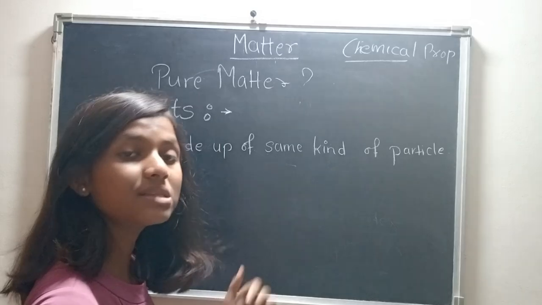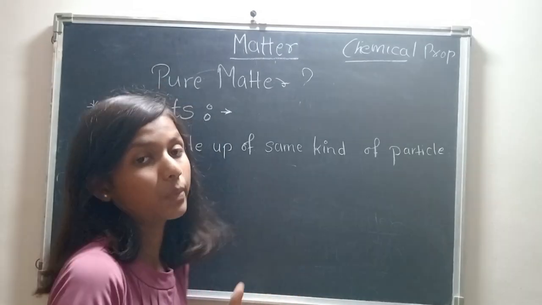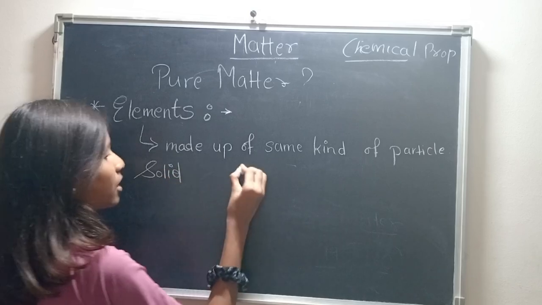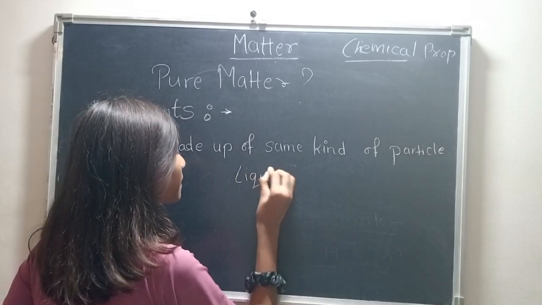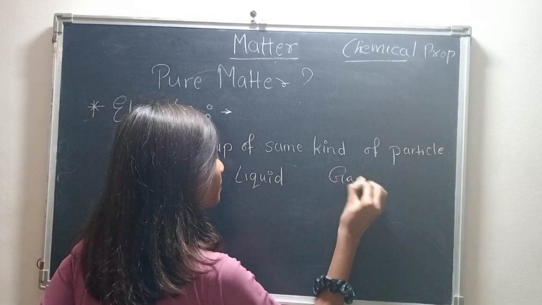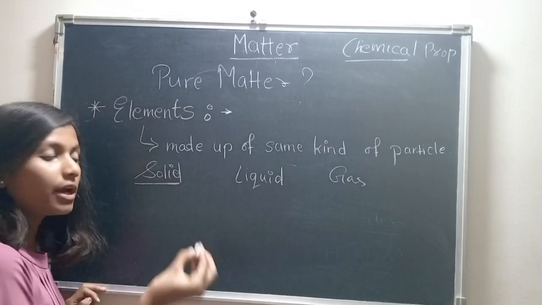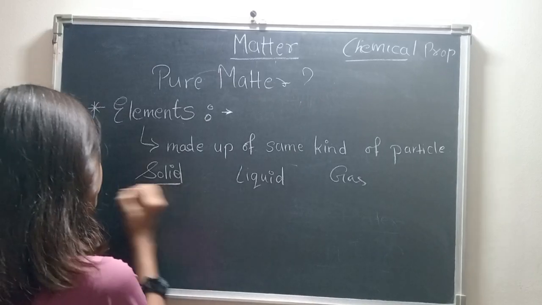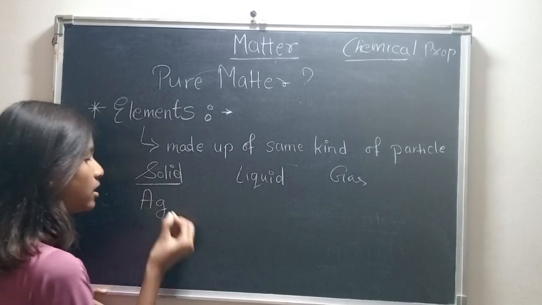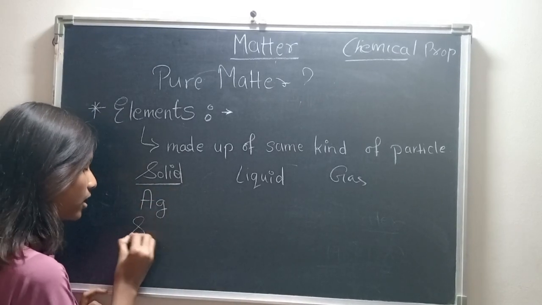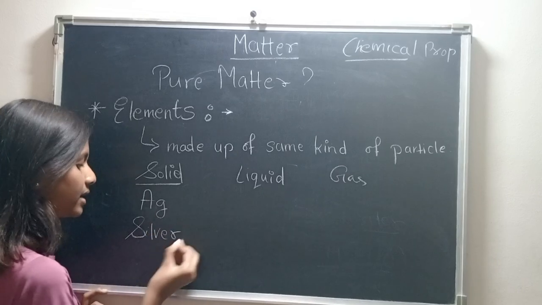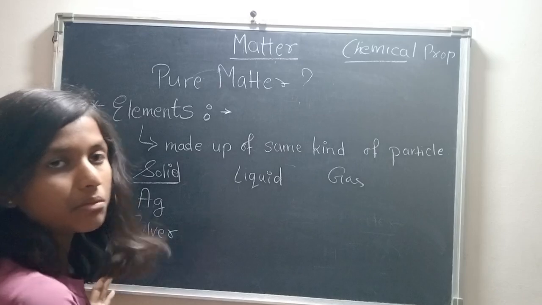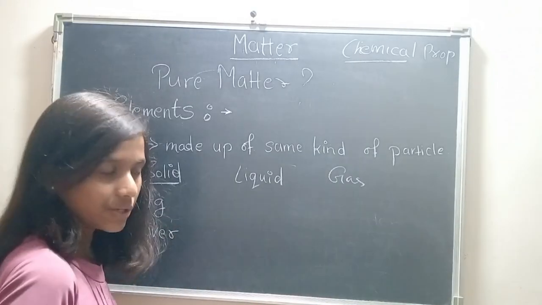Elements. Let's take the elements. Classify elements into solid, liquid and gas. Let's say solid. Solid, we can say gold. The formula of gold is Au. Then we can take silver. We can take carbon. We can take several materials. Several metals are there. You can write the names.